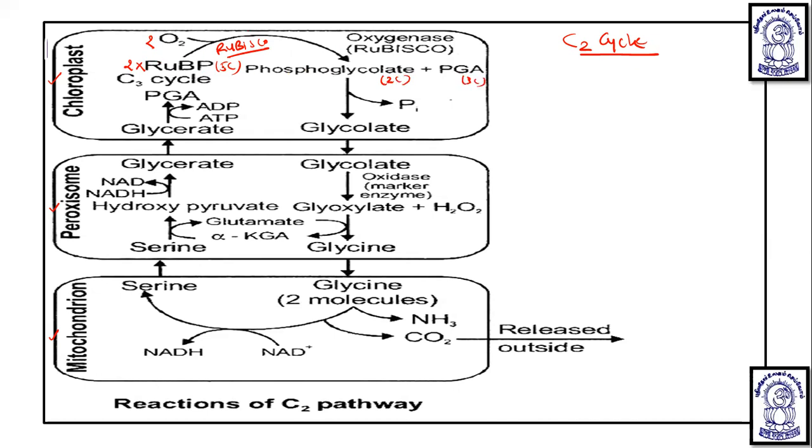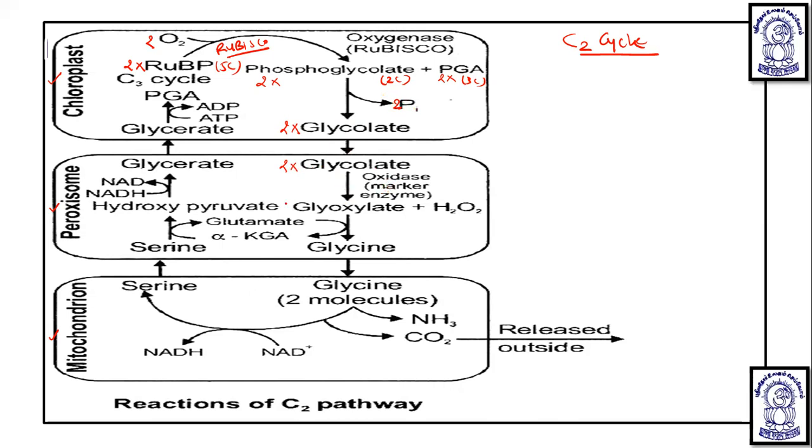Since we are taking 2 molecules, 2 molecules of phosphoglycolate will be there, and 2 molecules of phosphoglyceric acid, that is 3-phosphoglyceric acid. So 2 molecules of 3-phosphoglyceric acid remain here in the chloroplast, but 2 phosphoglycolate move further. From each phosphoglycolate molecule, one inorganic phosphate gets removed. So 2 inorganic phosphates are removed and 2 glycolate molecules are obtained. These 2 glycolate molecules pass on from the chloroplast to the peroxisome. Here the glycolate oxidase enzyme will act, which is known as a marker enzyme.